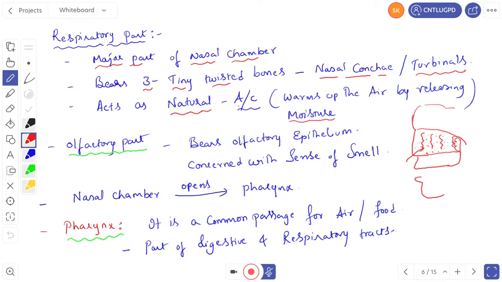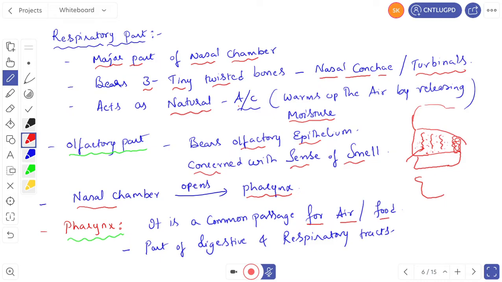Here somewhere the olfactory part is present. The olfactory part bears olfactory epithelium, and it is concerned with the sense of smell. And this nasal chamber opens through the internal nostrils into the pharynx. Then what about the pharynx? Pharynx is a common passage for air and food.